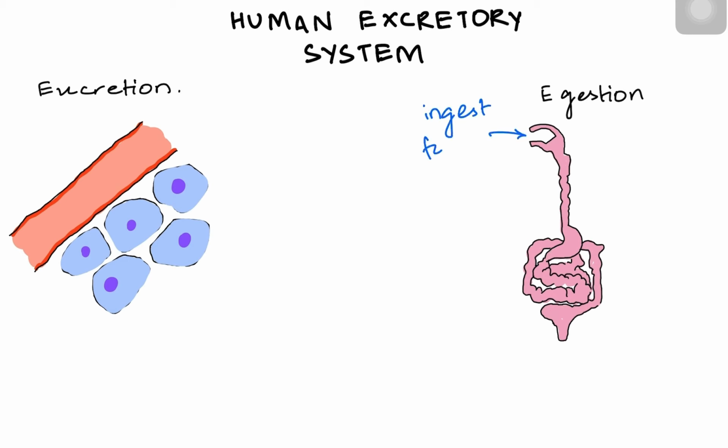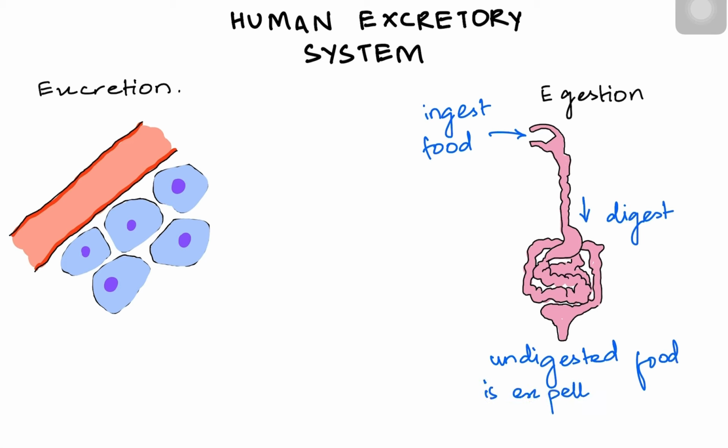See, egestion is when you ingest food into the buccal cavity. It is digested across the stomach, the intestine. And then finally, the undigested food is expelled out of the body, which includes fiber, mucus, and the dead cells that could not be digested, that the body did not want to digest. So it is all about the undigested food that the body chose to expel from the body. Excretion is kind of different from this.